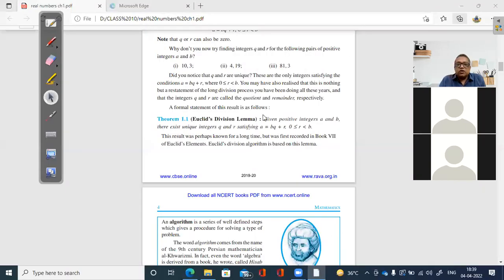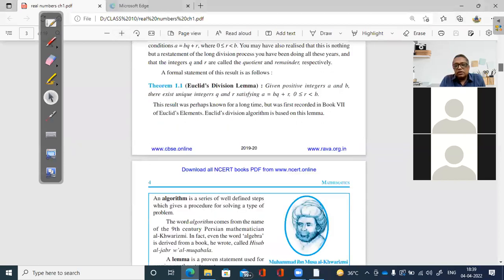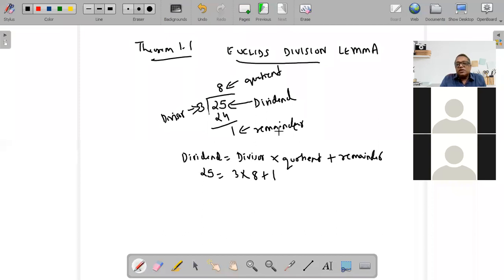So once we know that, now let's go back to this question given by Euclid. क्या बोल रहा है ये? Given positive integers a and b, there exist unique integers q and r satisfying the relation a equal to bq plus r. Now, what is this a equal to bq plus r that he is talking about? He is saying given two positive integers a and b, कोई भी दो नंबर है, जैसे हमने दो नंबर लिया 25 and 3. We were dividing 25 and 3, and he said a, that is dividend.